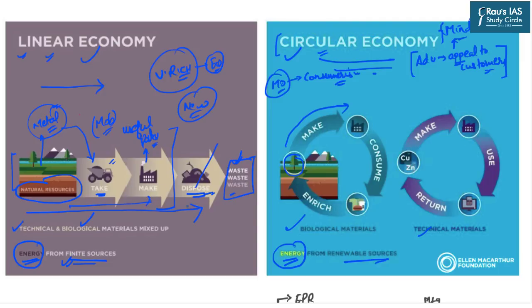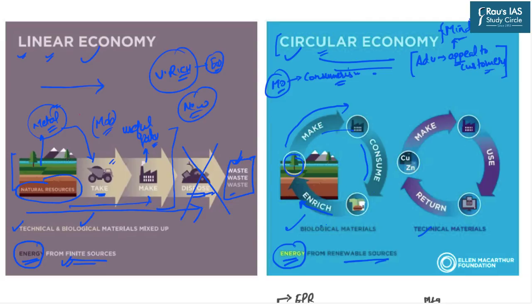But this does not happen in the circular economy. They make the products, they consume the products, and then they reuse those products and further enrich those products. That means they will not again dig up the earth to extract new resources to make new products. No, they will not. They will just reuse those very products.